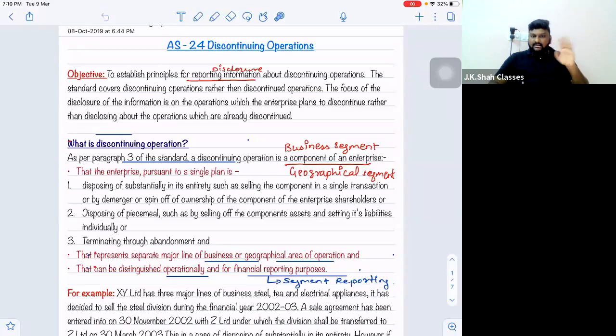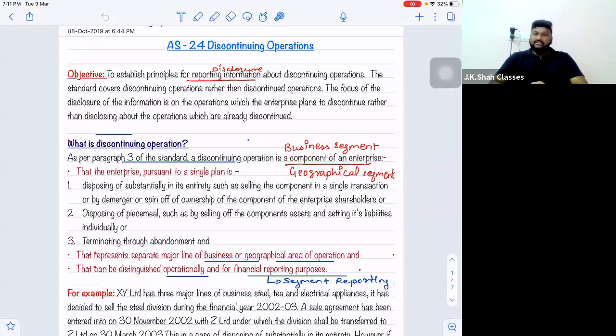This AS does not require the disclosure of the operations which have already been discontinued. If they have already been discontinued, the topic is over. Why disclose again? So here we are going to disclose only those operations which we are planning to discontinue or which are in the process of discontinuation. Correct? So that is the basic objective of the standard.